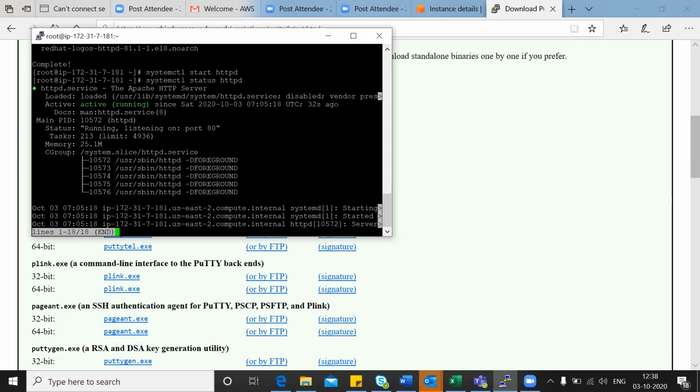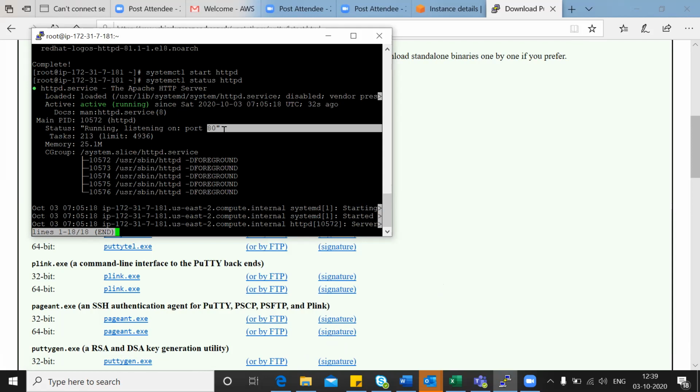No. So which port do you need to allow? Below the active running, what is written on your screen? Active, listening on port 80. Correct. Apache HTTP is listening on port number 80, so port number 80 should be allowed.